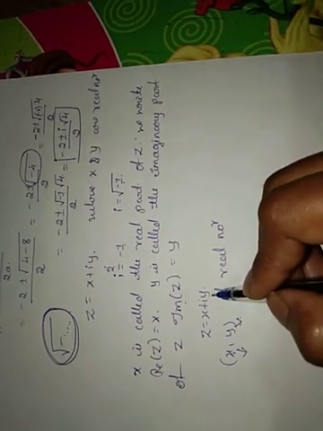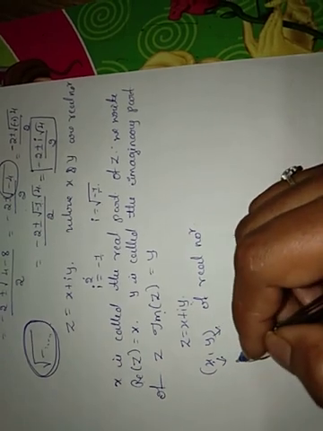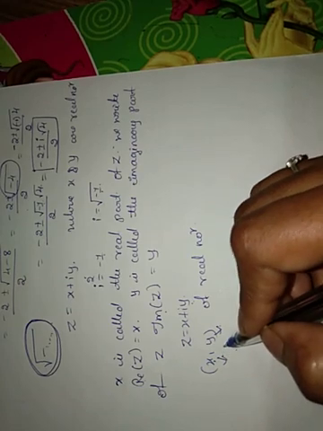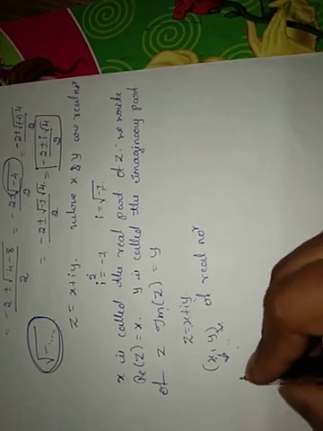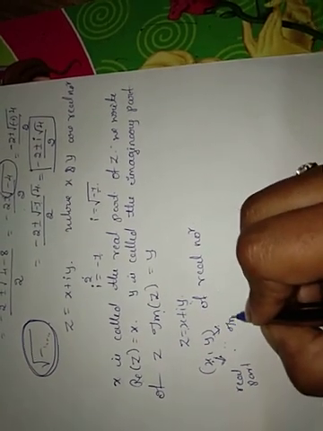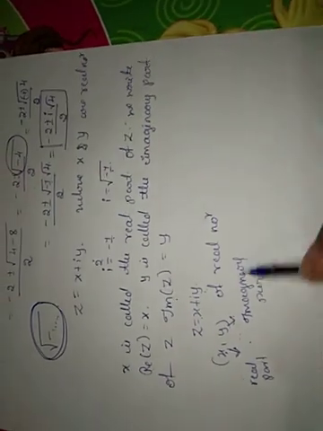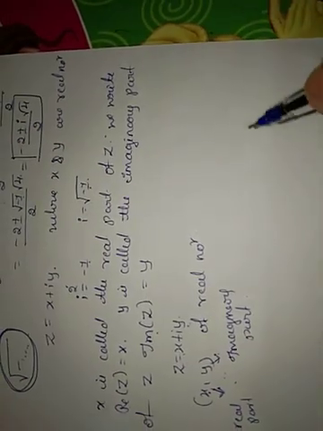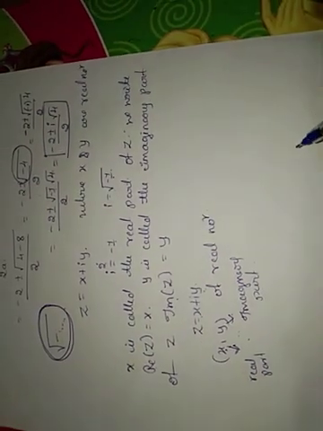Suppose x comma y is your ordered pair, then the complex number becomes z equal to x plus iy, where x is the real part and y is the imaginary part. So that is our meaning of the complex number here.